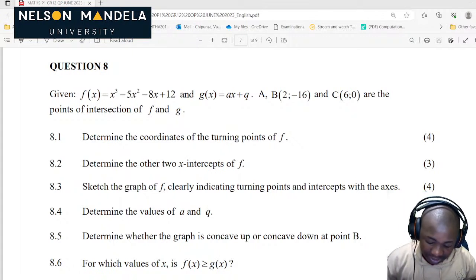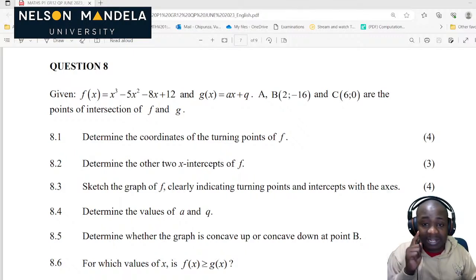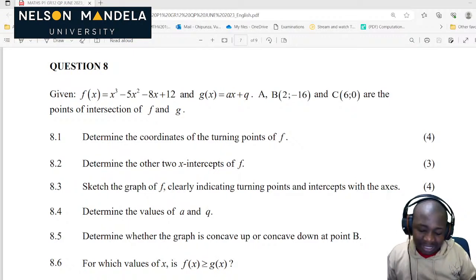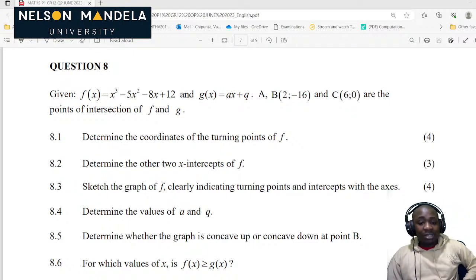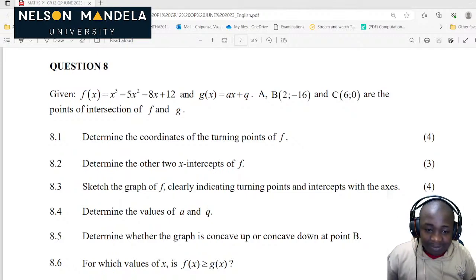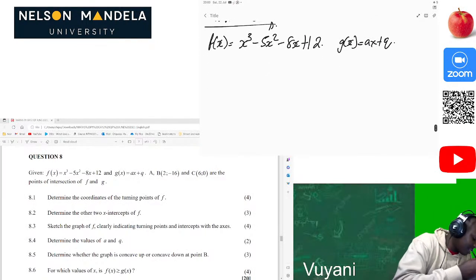So the first question says, determine the coordinates of the turning point of f. So we know that at the turning point, we should first determine the first derivative, so that we are able to calculate the coordinates of the turning point. So now let's do that. Maths is so nice. Maths is so easy. This paper is so nice, guys. I hope you can see that as well.